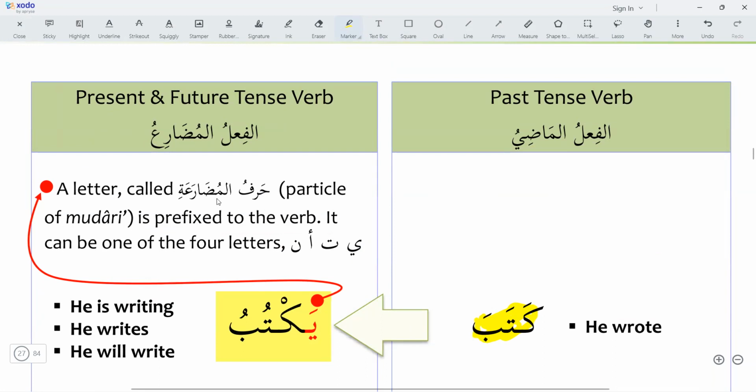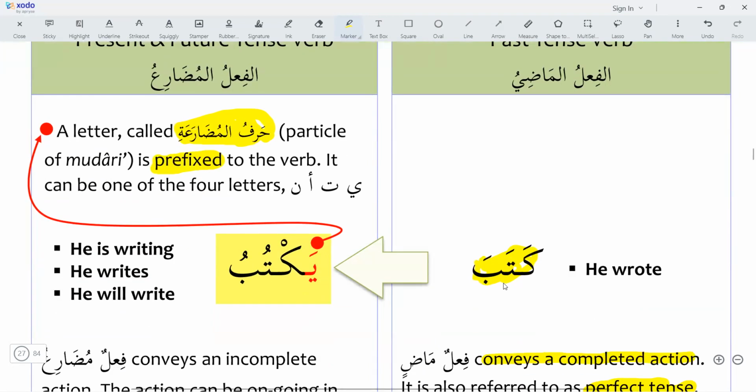particle of mudari. Harful mudari means particle of mudari. What is the particle of mudari? The particle of mudari is prefixed to the verb. With the past tense verb, we have learned about the suffix. Suffix we add after the verb. In the fi'l madi, we add a suffix after the verb.